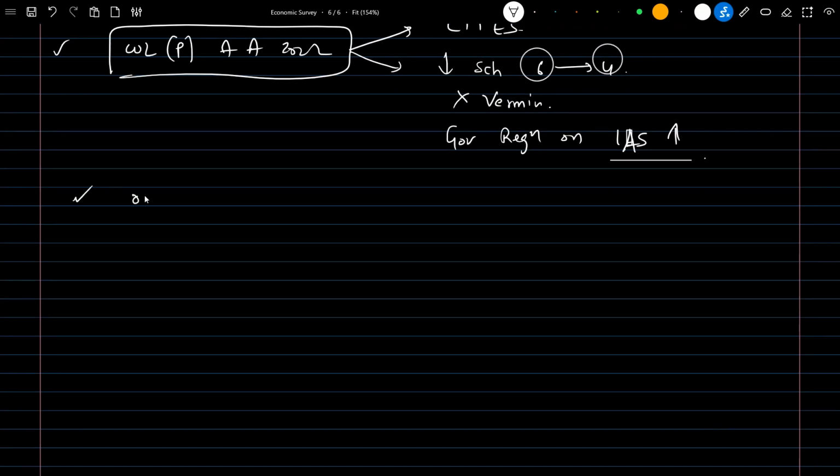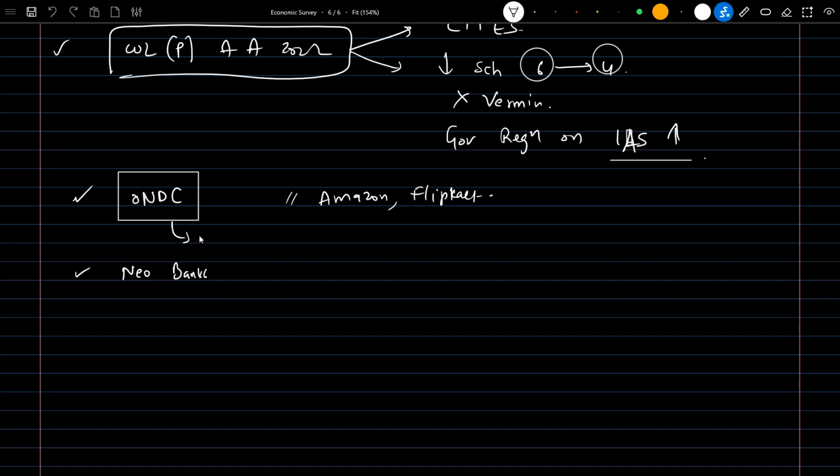And the next important topic is ONDC. It is basically similar to what we commonly use, Amazon and Flipkart. Next important thing is neobanks. So what is the full form of ONDC? Open Network for Digital Commerce. Similar to Amazon and Flipkart, here the charges will be less. As it is open source, many people can buy and sell their products here.